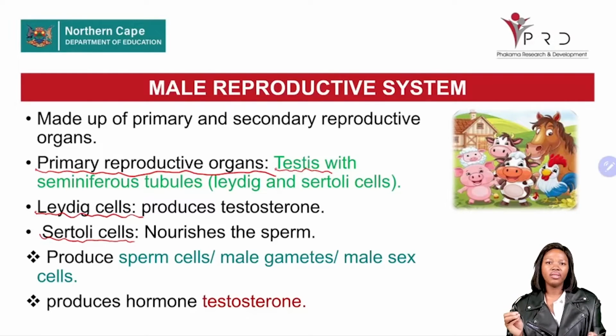The primary organ produces the hormone testosterone and sperm cells.